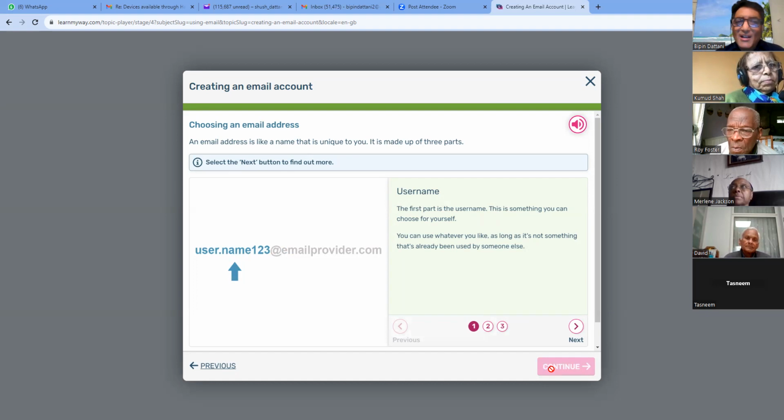An email address is like a name that's unique to you. It's made up of 3 parts. This piece first, username. The first part is the username. This is something you can choose for yourself. You can use whatever you like, as long as it's not something that's already been used by someone else.